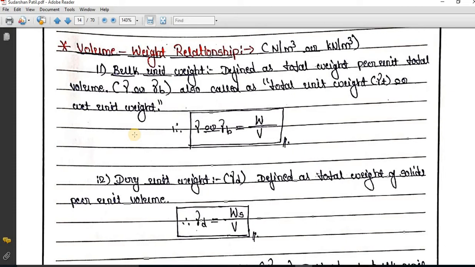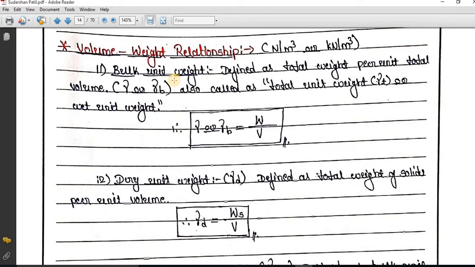The first volume weight relation is bulk unit weight. Remember, if I say bulk density, it is mass divided by volume. If I say unit weight, it is weight divided by volume. So density is mass divided by volume, unit weight is weight divided by volume. We'll move further. Bulk unit weight is nothing but weight divided by volume.